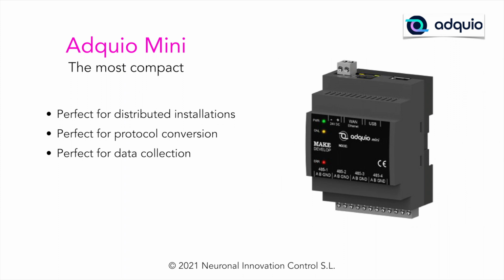The Adquio Mini. It is perfect for distributed installations. We will talk about this later. It is perfect as a protocol converter because it is a small device, and logically as a protocol converter the smaller the better, and we also say that it is perfect as a data collector because, as we will see later in the distributed installations, it is a very suitable piece of equipment precisely for this, to function as a data collector of a zone, a plant, etc.